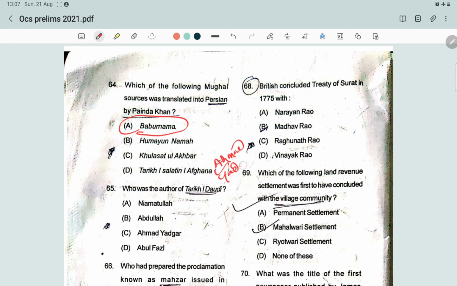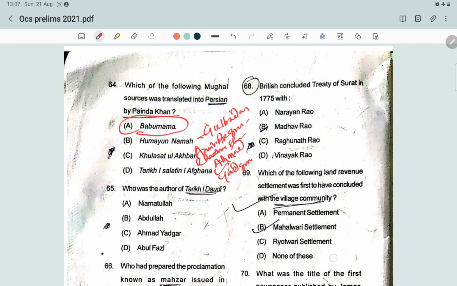This one is by Gulbadan Begum, and this is Khulasatul Akbar, written by Amir Khan Shah.